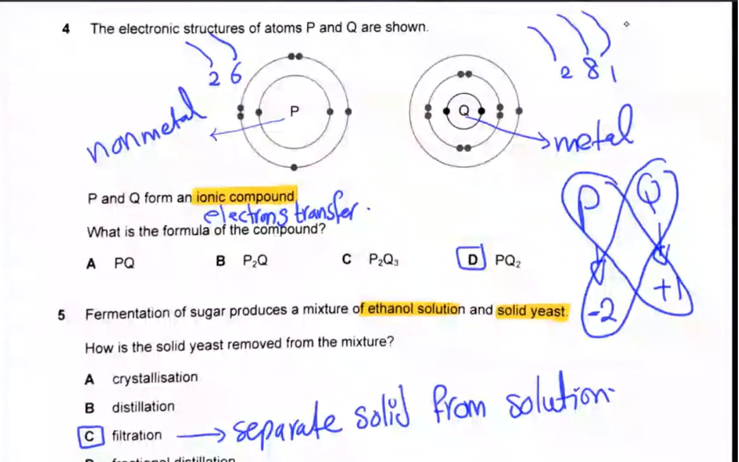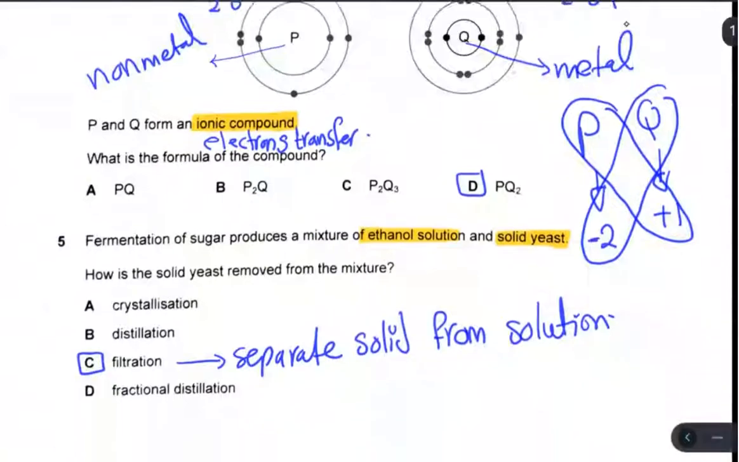You can get it by how to write the formula. P is 2- because it is in group 6. Q is in group 1, so each one takes the oxidation state of the other, so it will be PQ2.